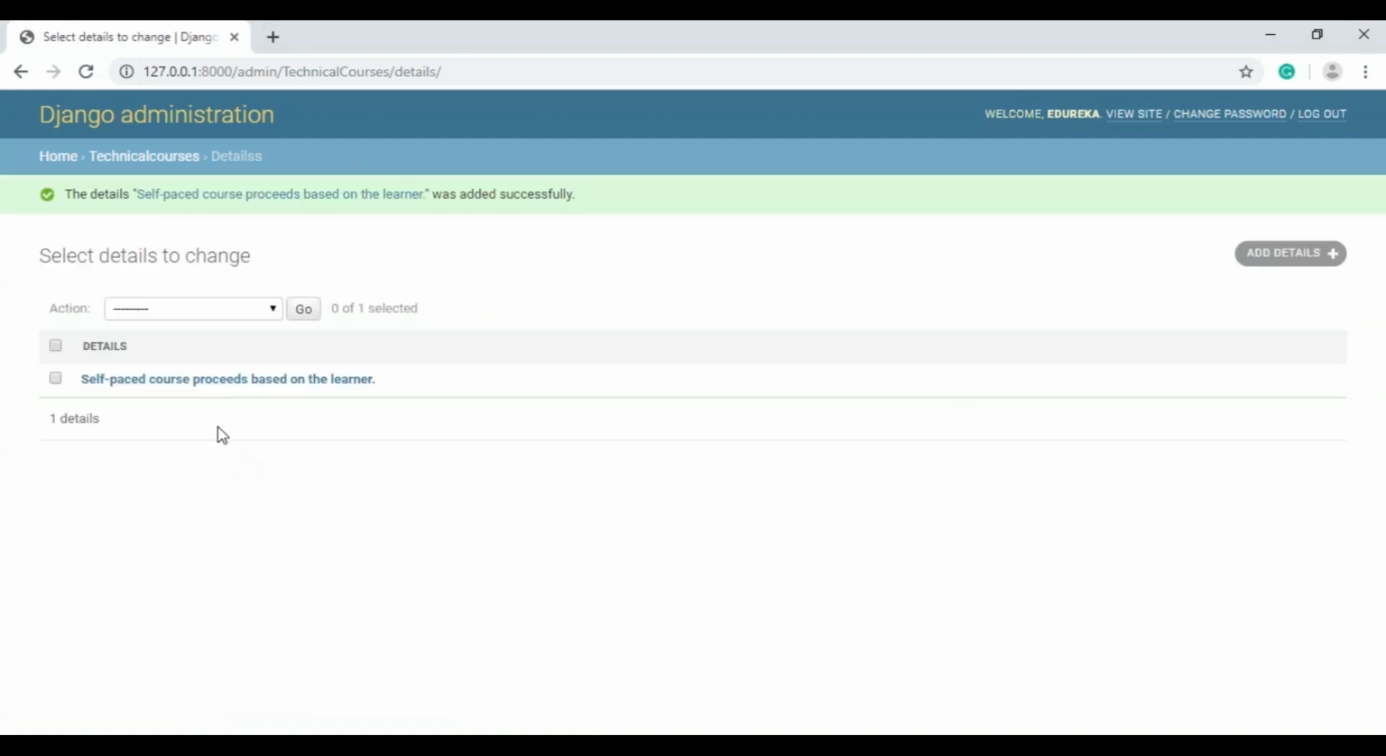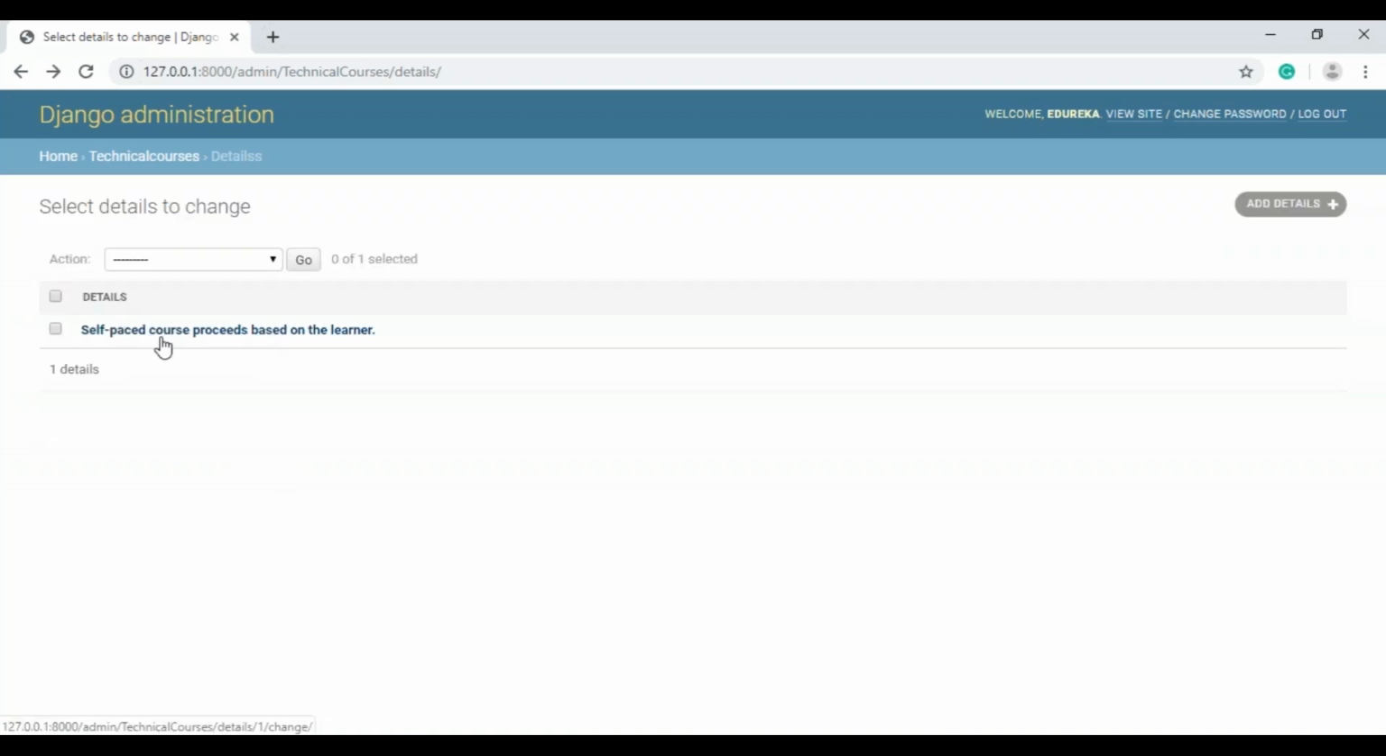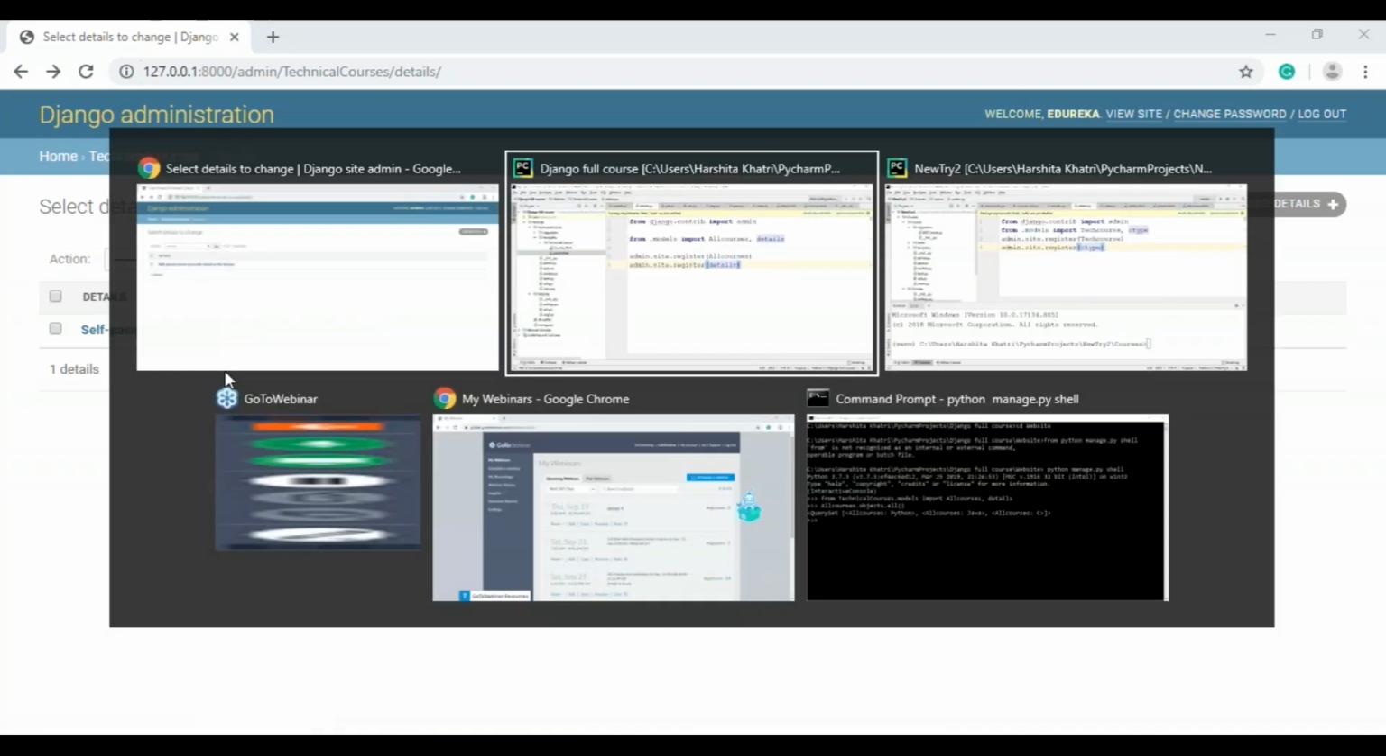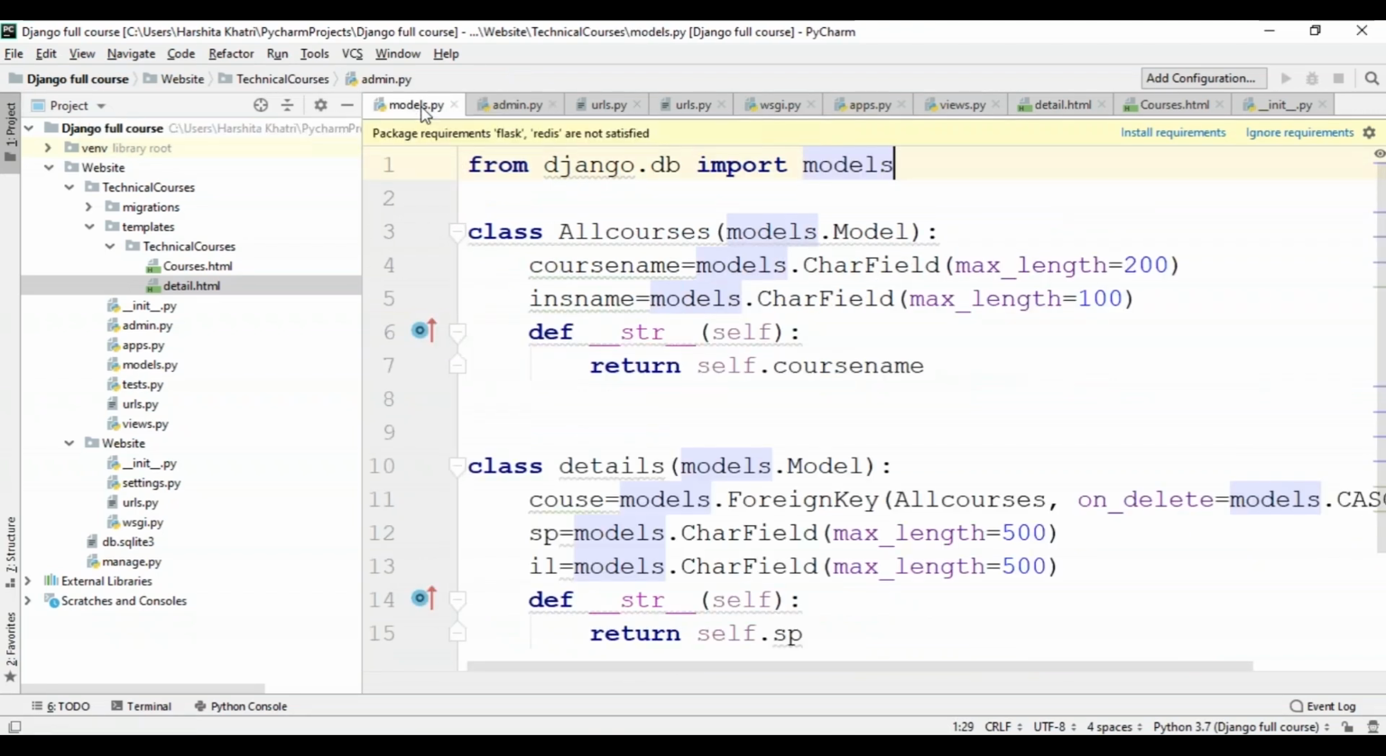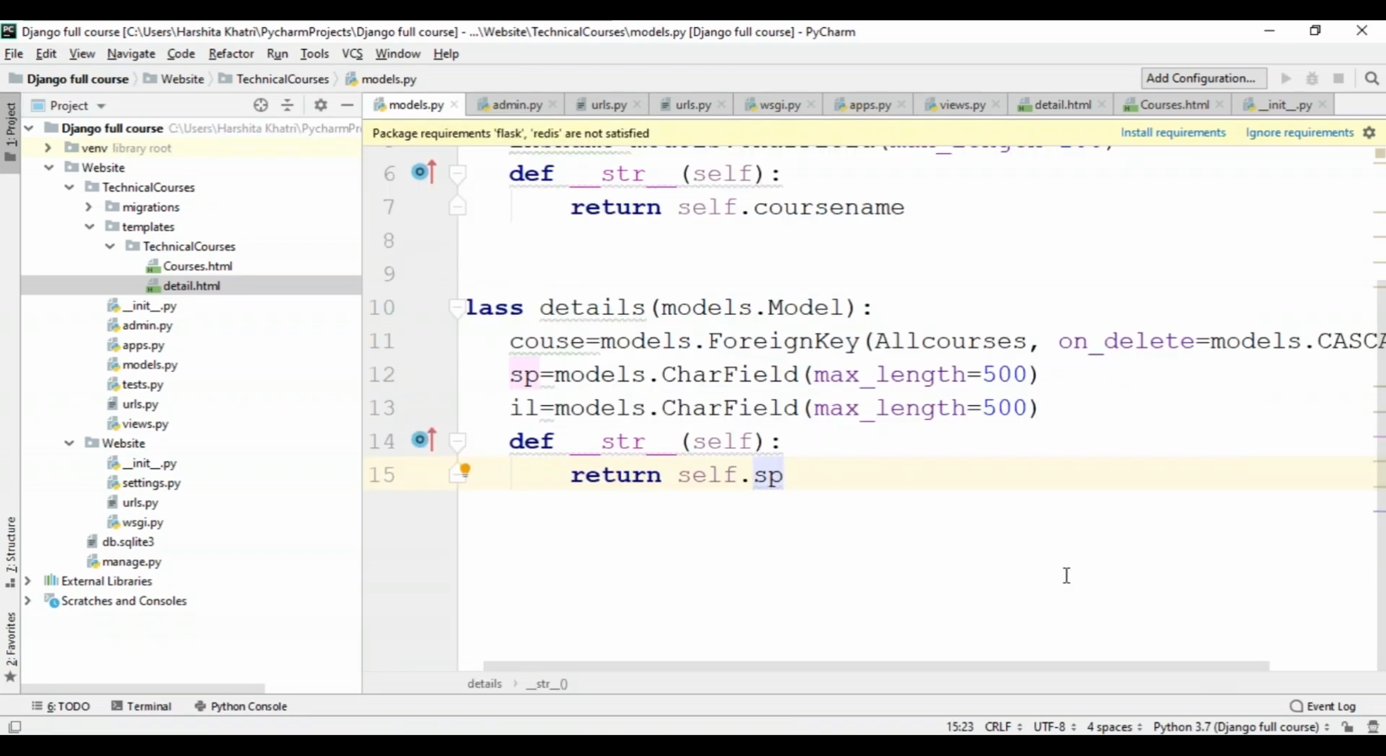As you can see over here, I've added some details. The reason I'm seeing this is because I've asked my function to return the self-paced course. So to change this, I'll get back to my function, which was in my models file. I'm going to make a small change over here. Instead of returning the details of the self-paced course, I want to return the primary key of my courses. So that will be pk, and this has to be within a string. Okay, I'll save this.